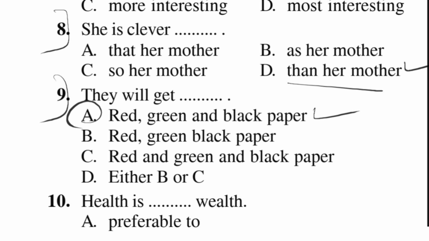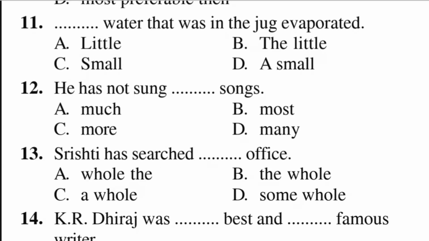Health is dash wealth. So the correct answer is health is preferable to wealth. Preferable to is the correct answer. Next example, dash water that was in the jug evaporated. The correct answer is the little. The little water that was in the jug evaporated. Next example, he has not sung dash songs. He has not sung many songs. The correct answer is many.